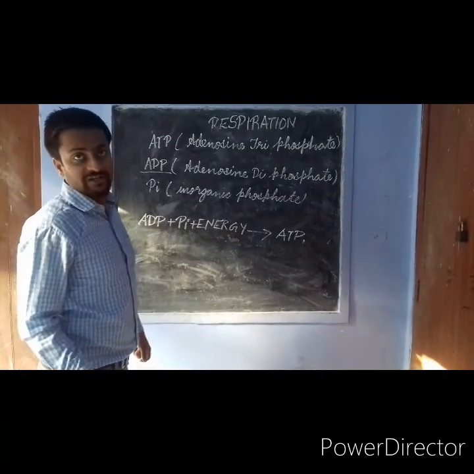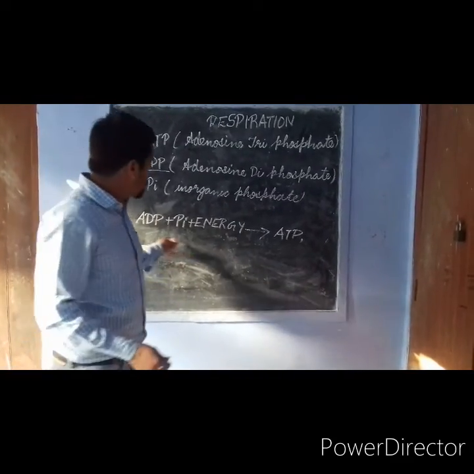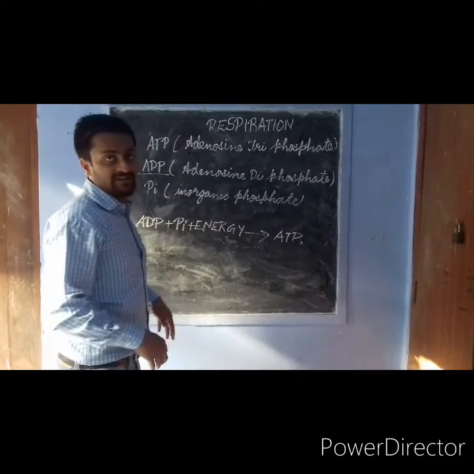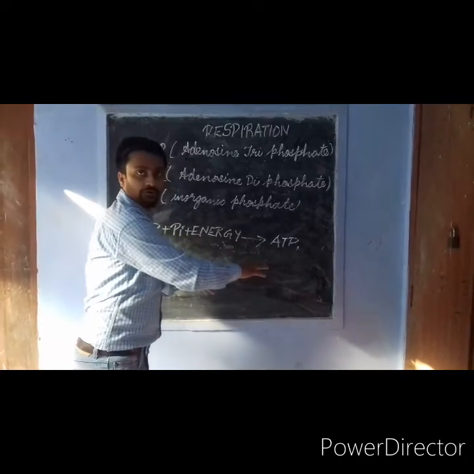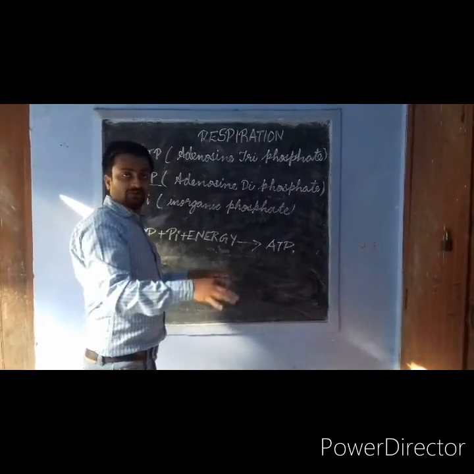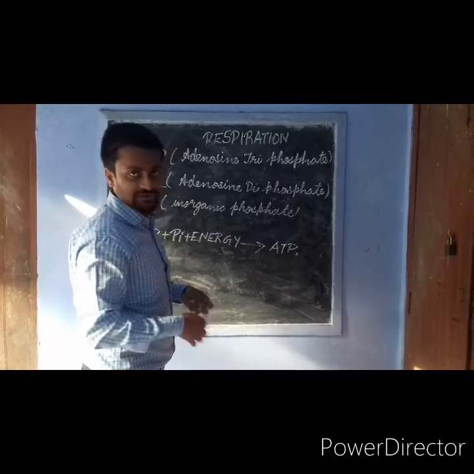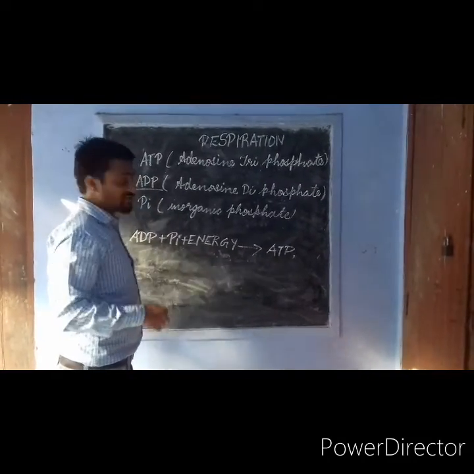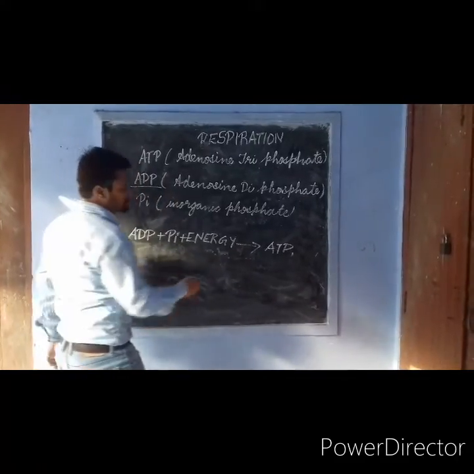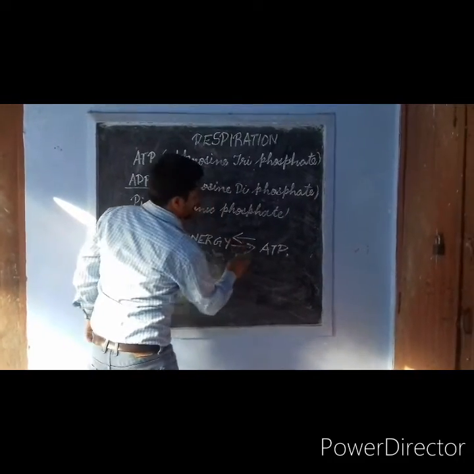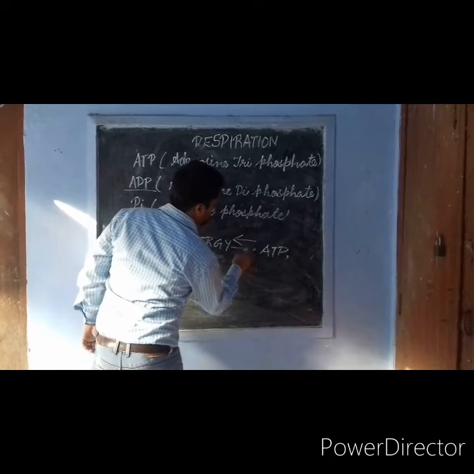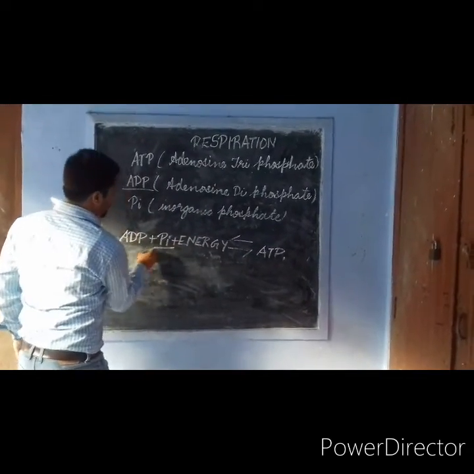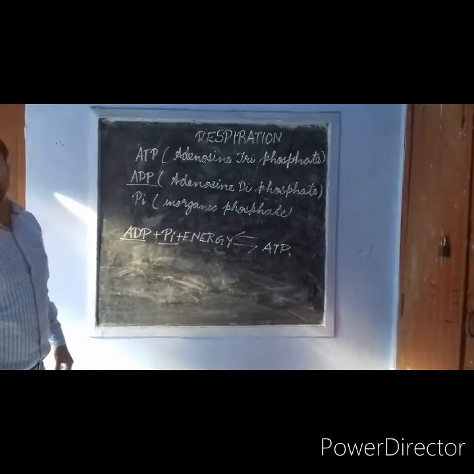Now when we need energy, what happens? This was the process when our body is releasing energy and we need to store the energy. This process takes place in the mitochondria. That's why the mitochondria is also known as the energy powerhouse of the cell. So what happens when we need energy? This ATP again gets converted into energy plus phosphate and ADP molecules.